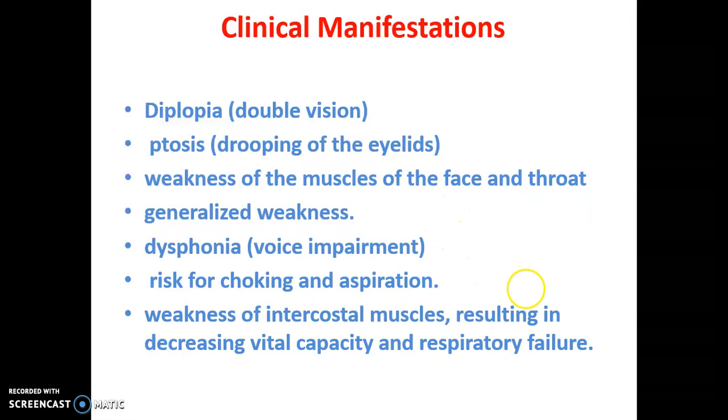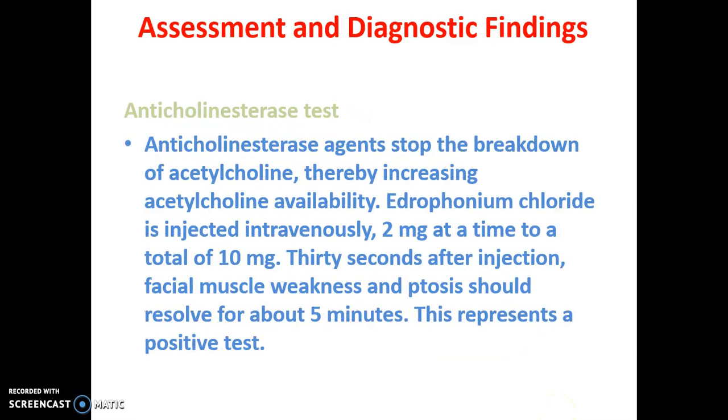Then dysphonia, or voice impairment, because the muscles near the laryngeal area will get weakened. Then risk for choking and aspiration, because, as you know, the muscles near the trachea, the intercostal muscles, the muscles which help with swallowing or breathing are all getting weak. So there is a chance for choking and aspiration, and weakness of intercostal muscles resulting in decreased vital capacity and respiratory failure. Assessment and diagnostic findings.